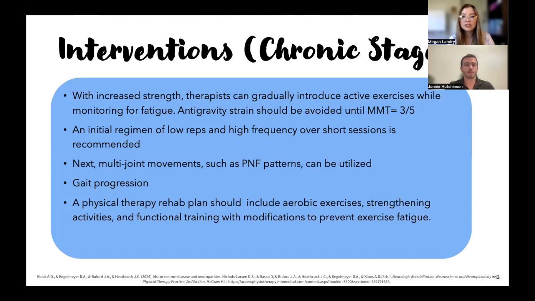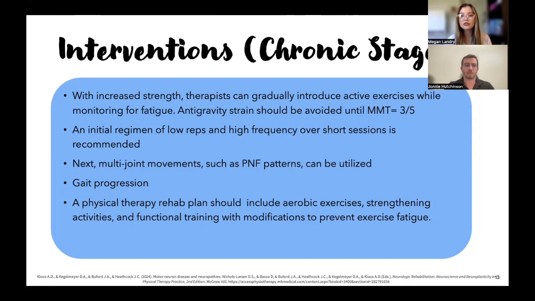And so interventions for the chronic stage, the therapist will gradually introduce some active exercises, and it's important to monitor the patient's fatigue because if they are fatigued or, you know, overexerting themselves, it can exacerbate their symptoms. So we just want to be mindful of that. And anti-gravity strain should be avoided unless they can do a manual muscle test, grade 3 out of 5, which is where they can do that full range of motion against gravity.